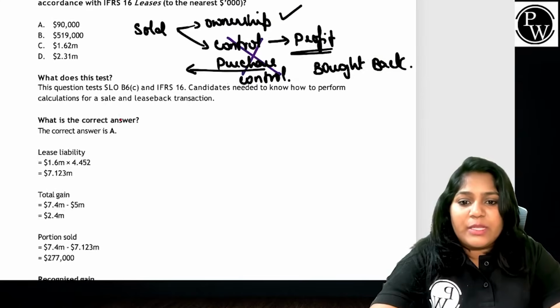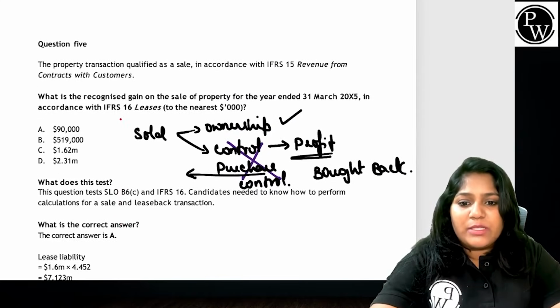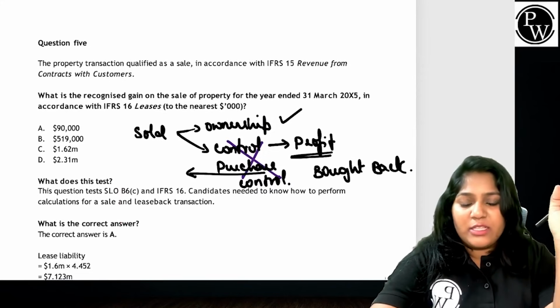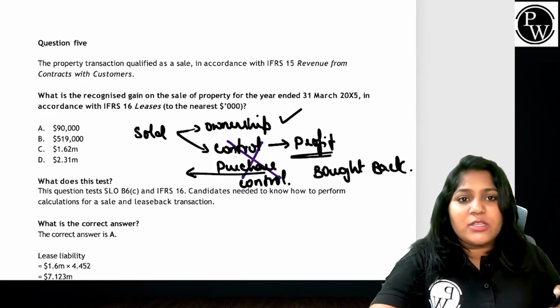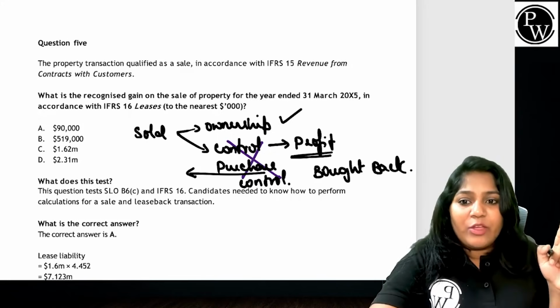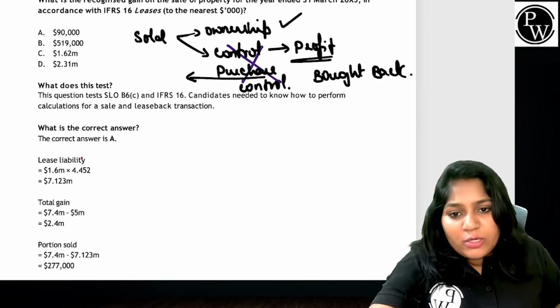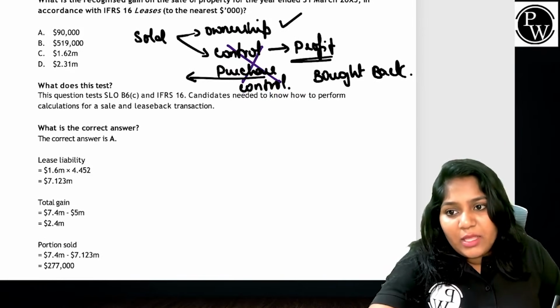If you have studied present value of future lease payments, I'm sure we all know the present value of future lease payments is nothing but what? I'll take the future lease payment. In this scenario, how much is it? It is 1.6 million. And we also know the discounting factor. Can I simply say my lease liability value